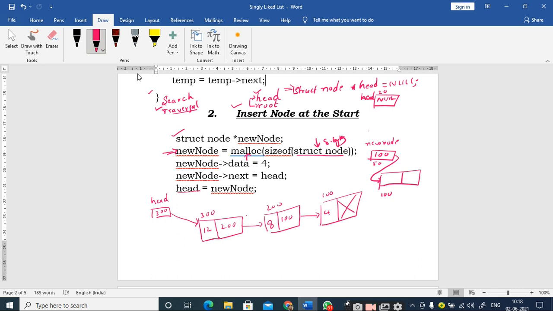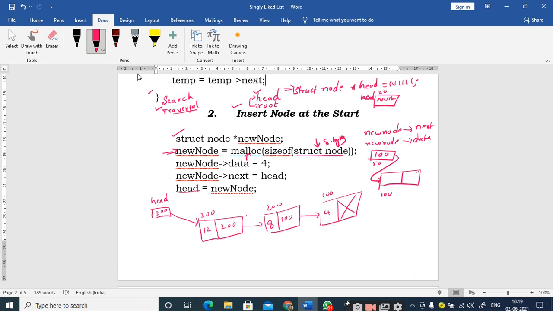Now, as I know, the structure that I have defined for this singly linked list consists of two parts. The first part is the data part, which I can access by using the pointer variable, which is nothing but the new node, and the arrow operator and the name of the data member, right? So this is how I access the data part here. If I want to access the address part or the next part of this new node, I have to specify it as new node arrow next. So I will be pointing to this location, this one, right?